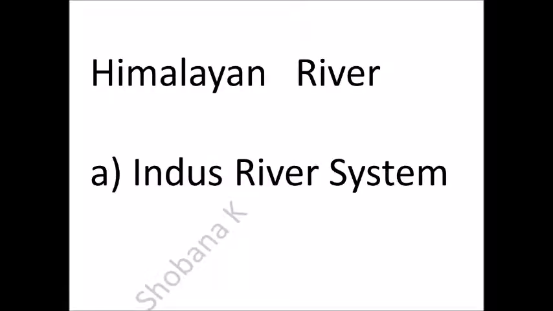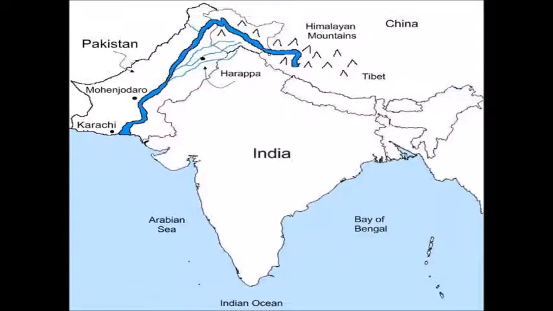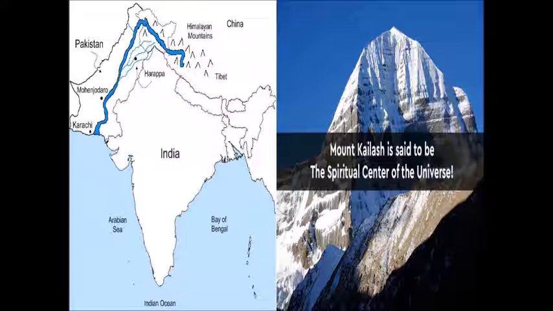Himalayan river, Indus river system. The Indus river is one of the largest rivers of the world. The Indus river originates from the northern slope of Kailash range in Tibet near Manasarovar lake at an elevation of about 5150 meters. Its length is about 2880 kilometers. Only 709 kilometers is in India.